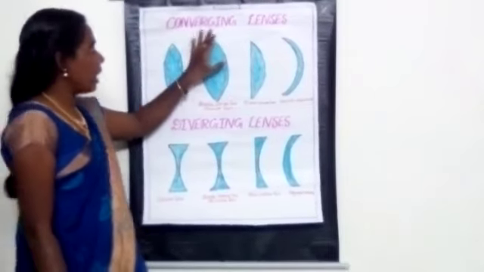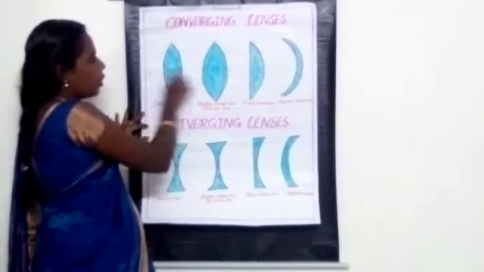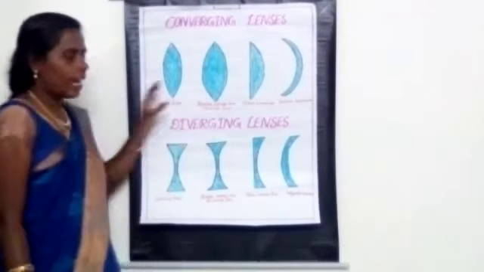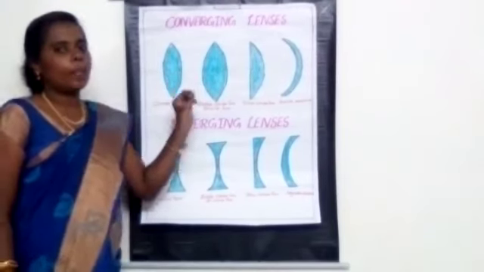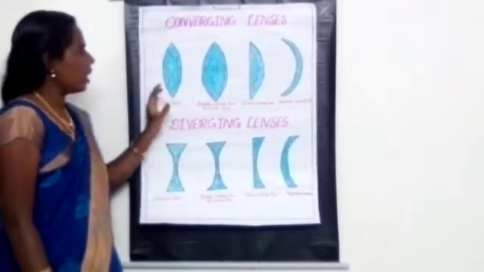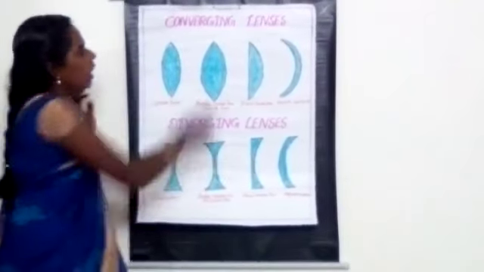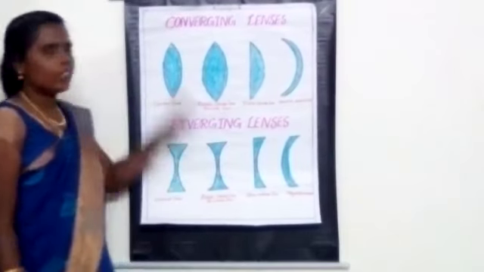Why are we calling this a converging lens? When the light rays are allowed to pass through the convex lens, all the light rays after refraction meet at one particular point. They converge at one particular point. So we call this the converging lens.